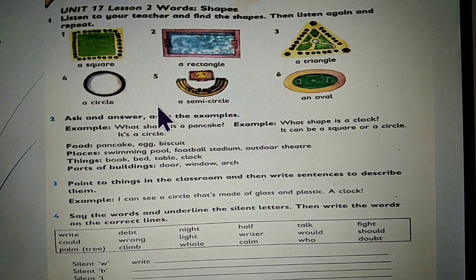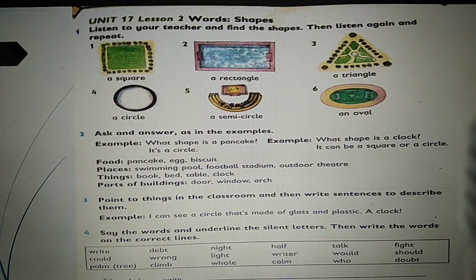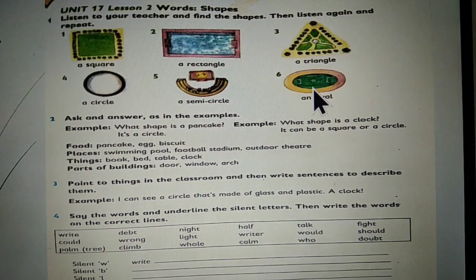Now, I am going to give you some clues to find the pictures. Are you ready? Yes, thank you. Find these shapes. The first clue is find a football stadium. This is an oval shape. Students, all of you please check all these 6 pictures and find out which one is an oval football stadium. Yes, the 6th one is the answer. This is an oval football stadium.